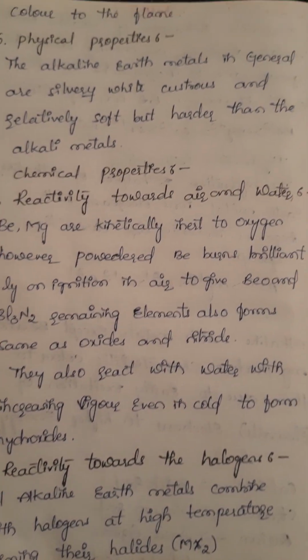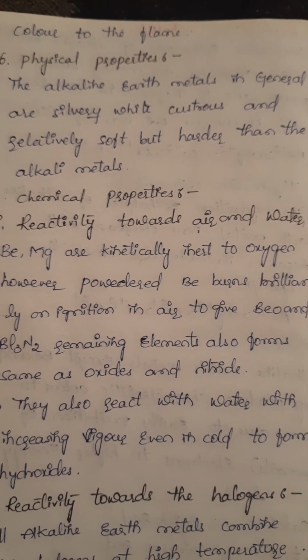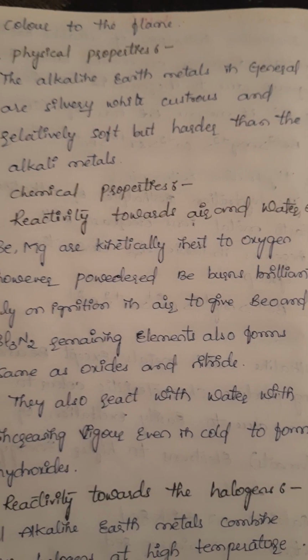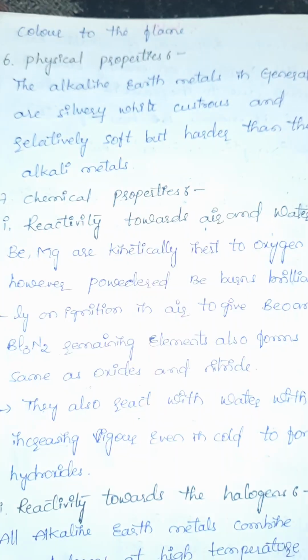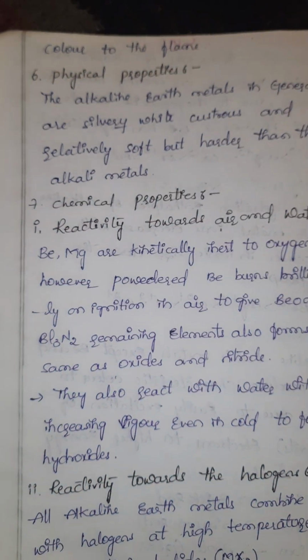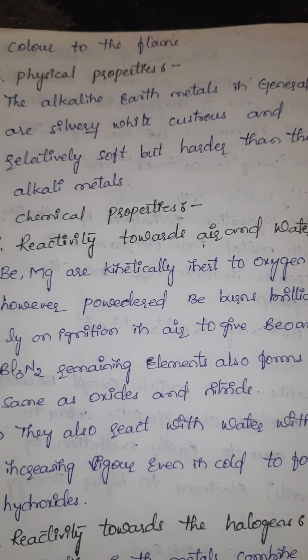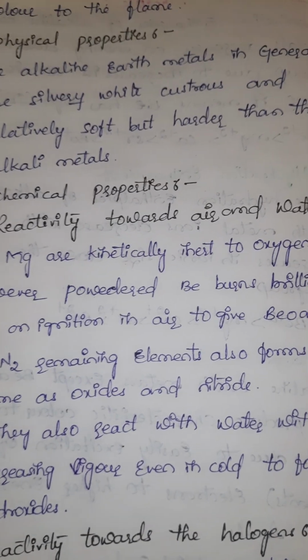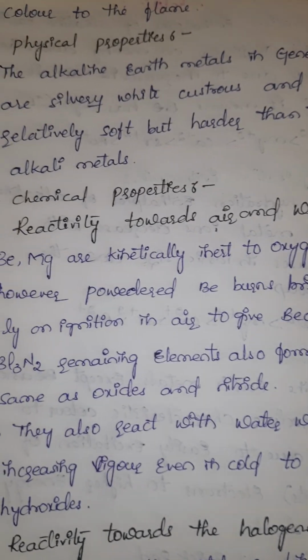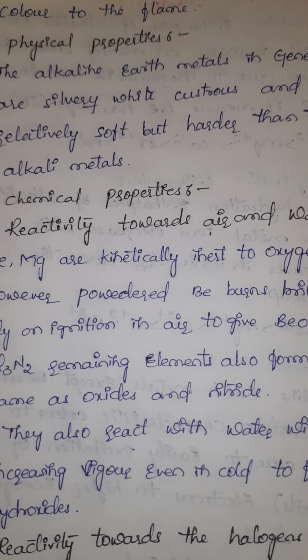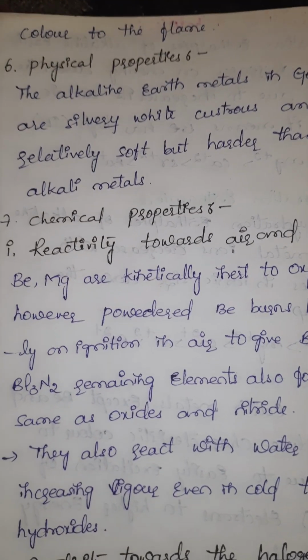Physical properties. Alkaline earth metals in general are silvery white and lustrous and relatively soft, but harder than the alkali metals.